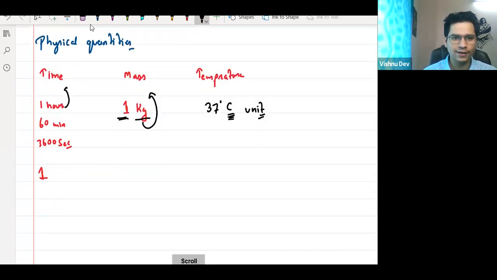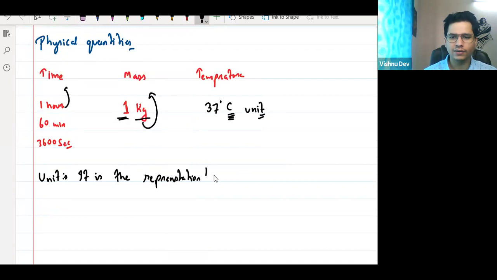So what is the unit? Unit is the representation, or symbol, of any physical quantity.